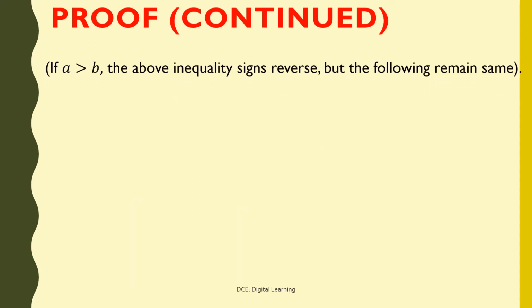If a is greater than b, the above inequality signs reverse, but the following remains same.